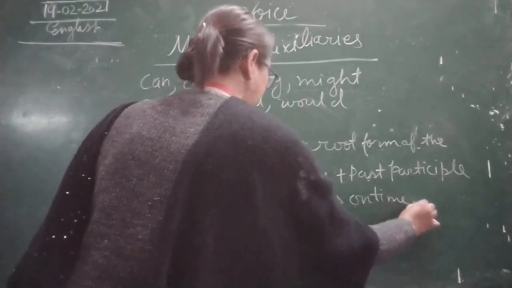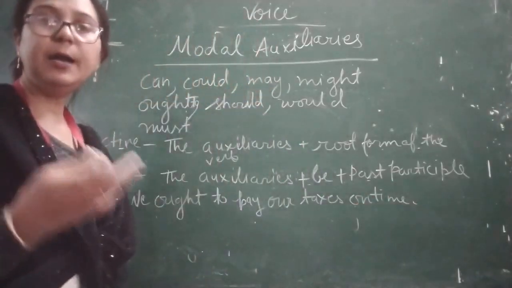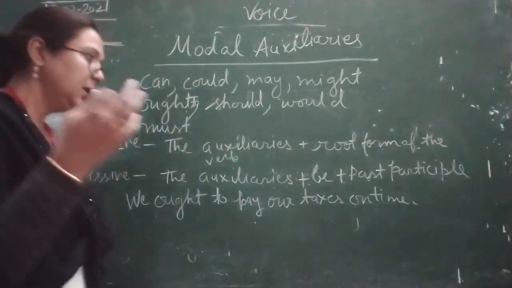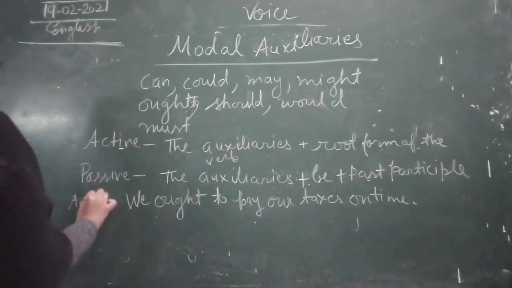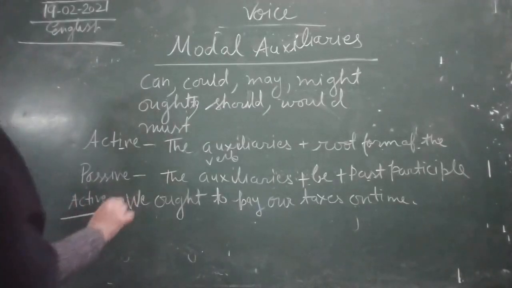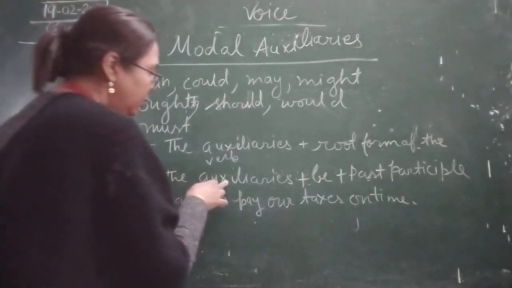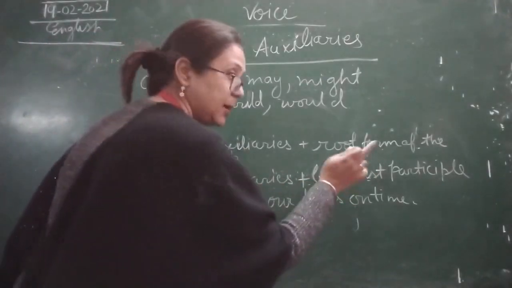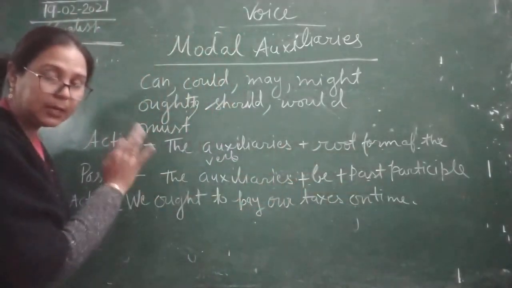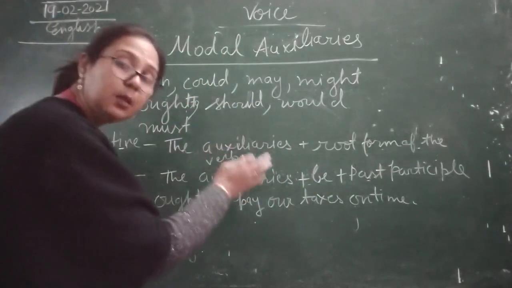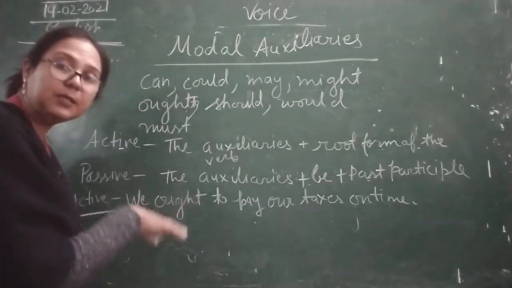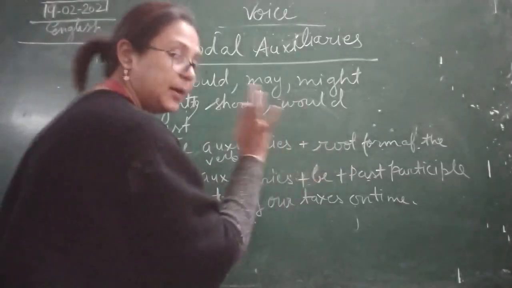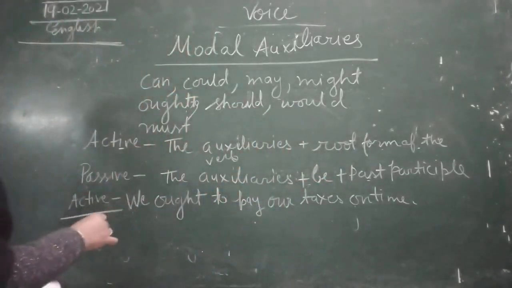Children, this is active voice. So how can we convert it? We will follow the rule: the auxiliary plus be plus past participle. Because in active voice it is written in the root form of the verb, we have to use the past participle in passive voice. So how will we convert?